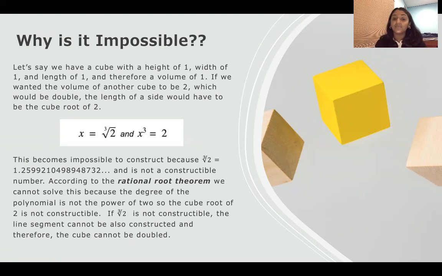This becomes impossible to construct because the cube root of 2 is not a constructible number. According to the rational root theorem, we cannot solve this because the degree of the polynomial is not a power of 2. So the cube root of 2 is not constructible. If the cube root of 2 is not constructible, the line segment can also not be constructed, and therefore the cube cannot be doubled.